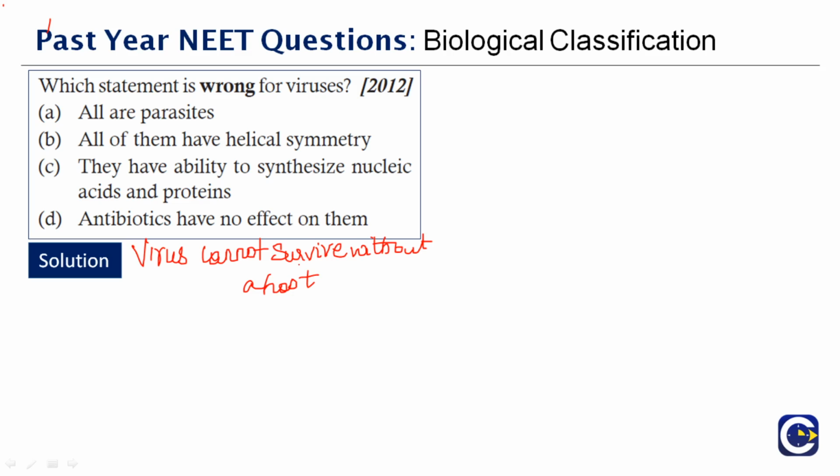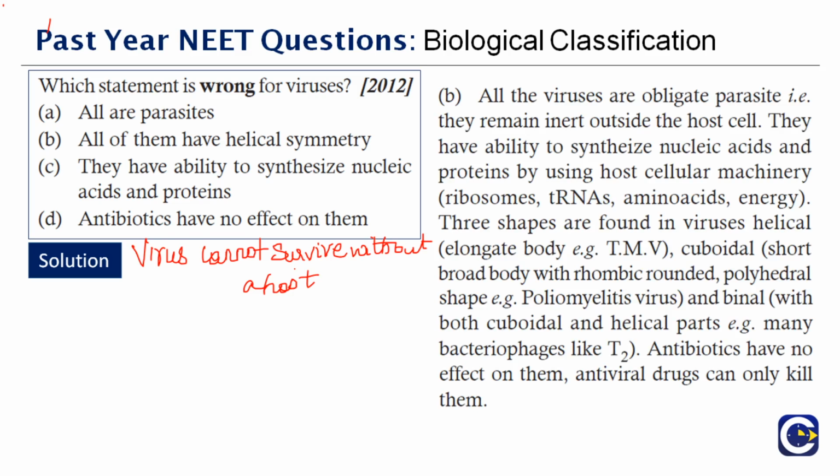All viruses are obligate parasites, that is, they remain inert outside the host cell. They do not have the ability to synthesize nucleic acids and proteins on their own. So we are just discussing the 4 options given here. As I already mentioned, the shapes will vary. They might be polyhedral, icosahedral, cuboid, helical, and you have different shapes. Antibiotics have no effect on them, because antibiotics are for bacteria. For a virus, you will use antiviral drugs. So the wrong statement out of the 4 is option B.